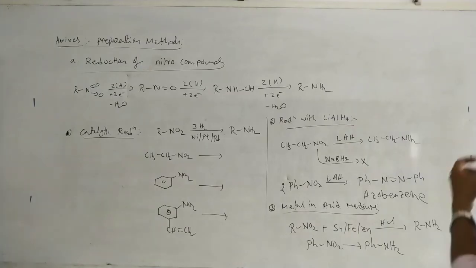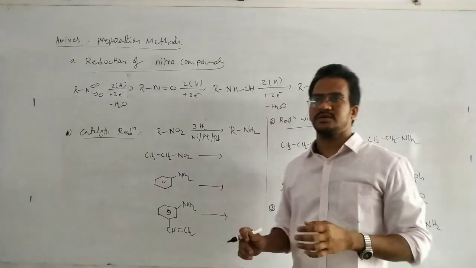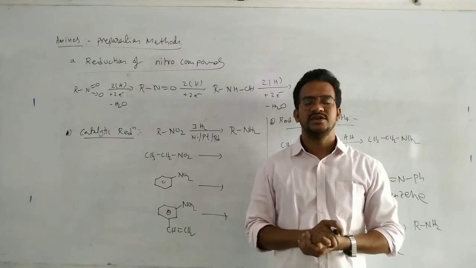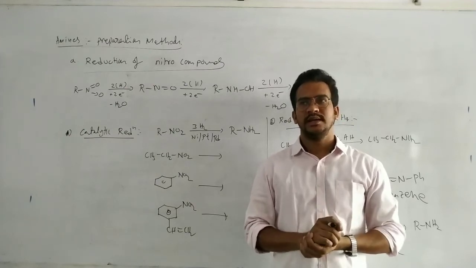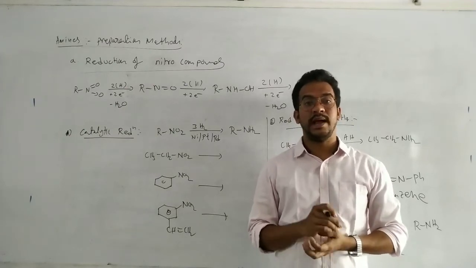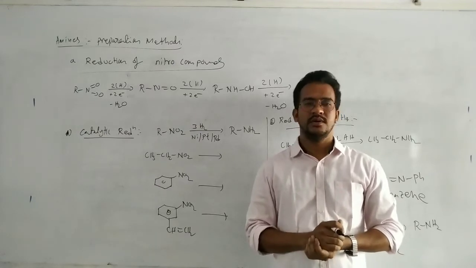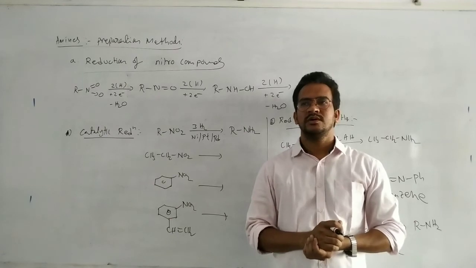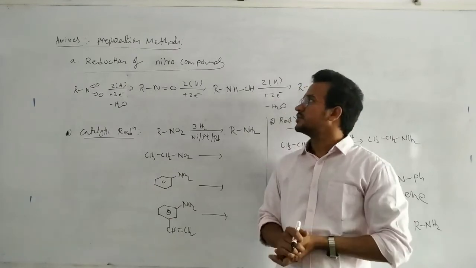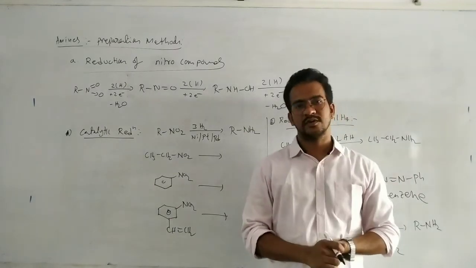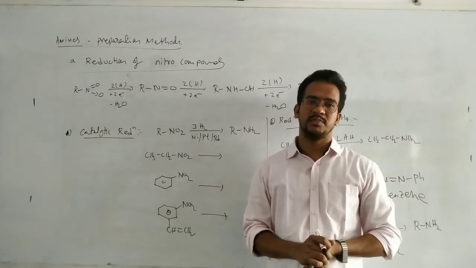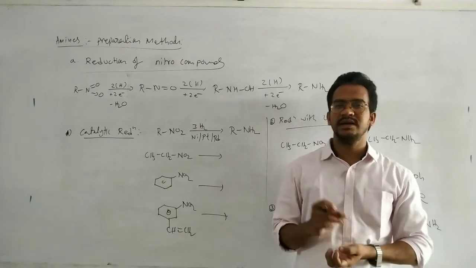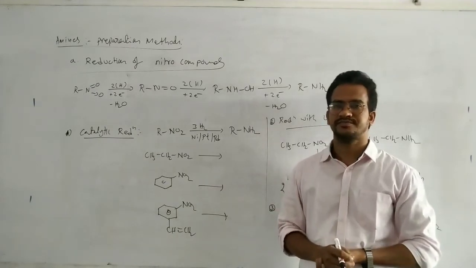So now in this chapter, we will discuss mainly the preparation methods of the amines, the chemical properties of the amines, and the chemical properties of aniline also. First, the amines preparation methods. These amines can be prepared by the reduction of the nitro compounds.